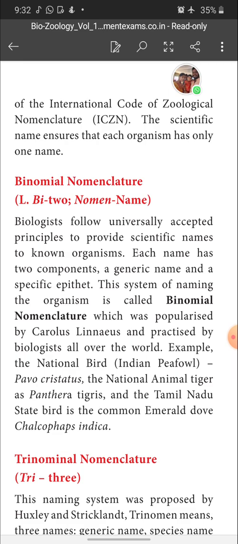Example: the national bird Indian peafowl, Pavo cristatus; the national animal tiger, Panthera tigris; and the Tamil Nadu state bird, common emerald dove, called Chalcophaps indica. So these are the scientific binomial nomenclature given to organisms.